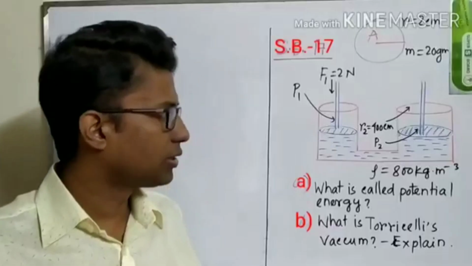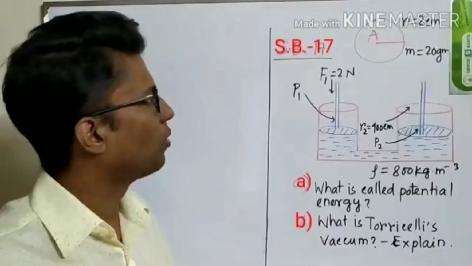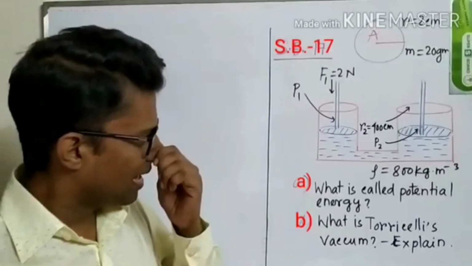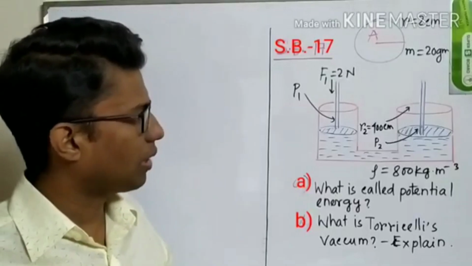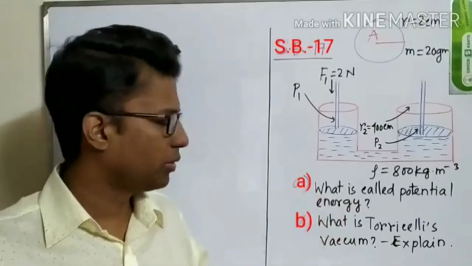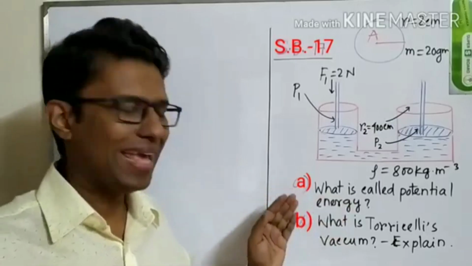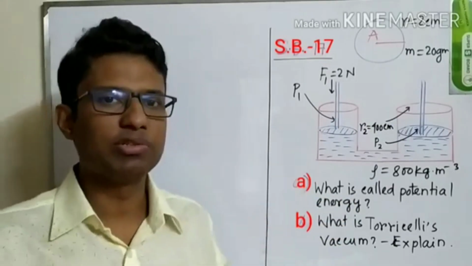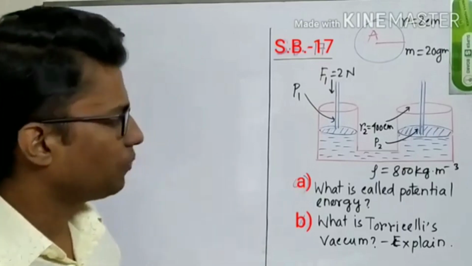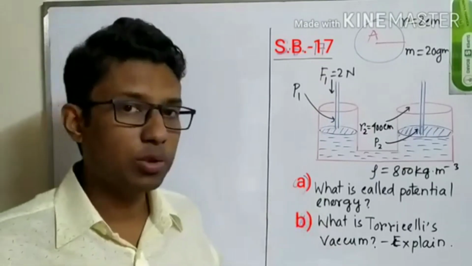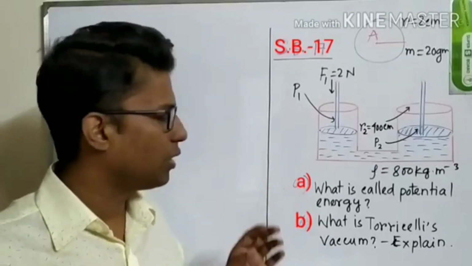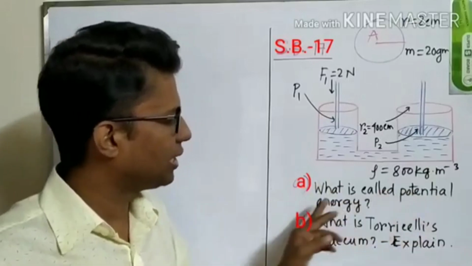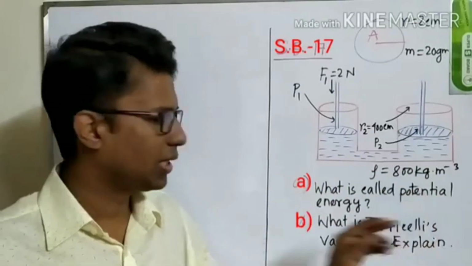Students, this is our second creative question, which is from Slate Board 2017. So here is the stem. In this stem, after discussion of questions A and B, we will discuss the stem and questions C and D. First of all, we are going to read out question A, which is a knowledge-based question. What is called potential energy?